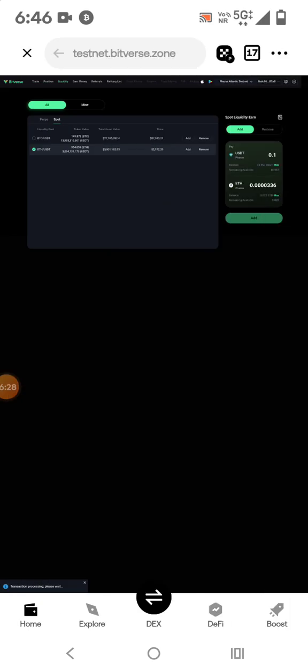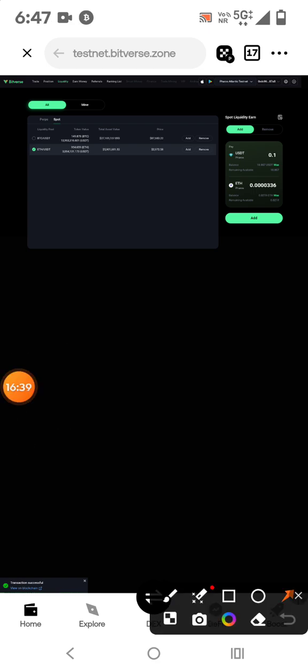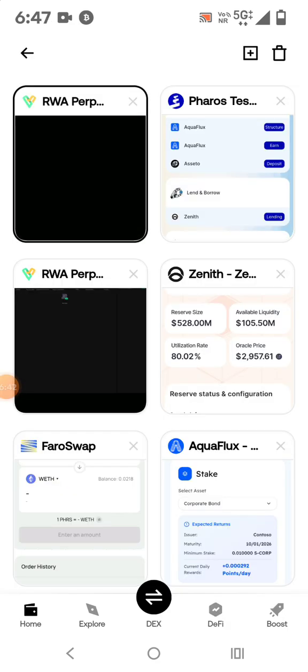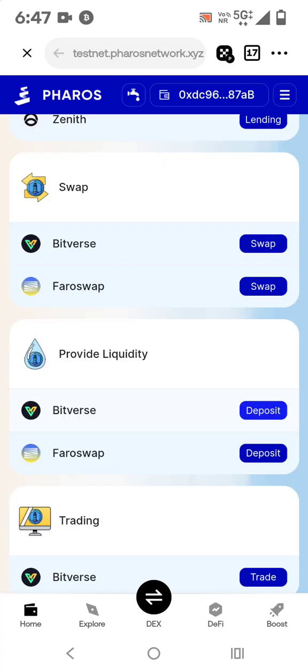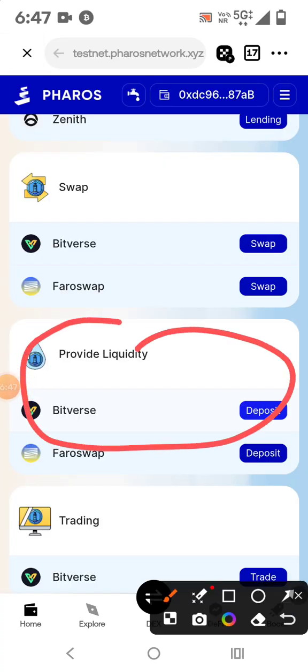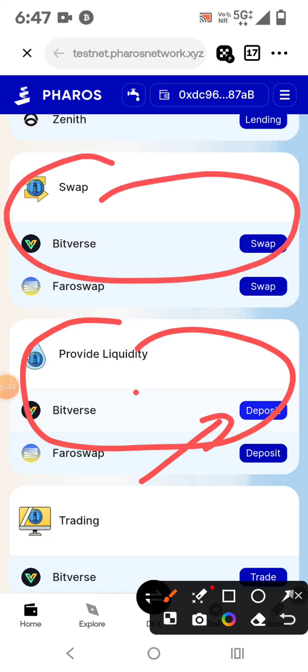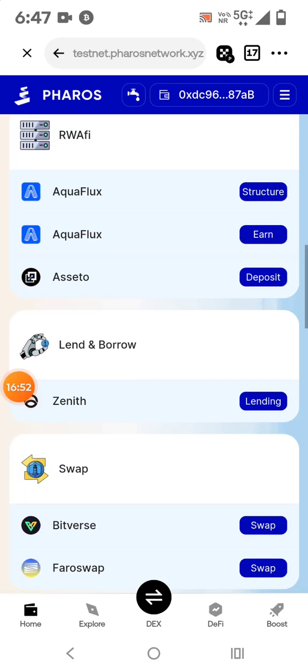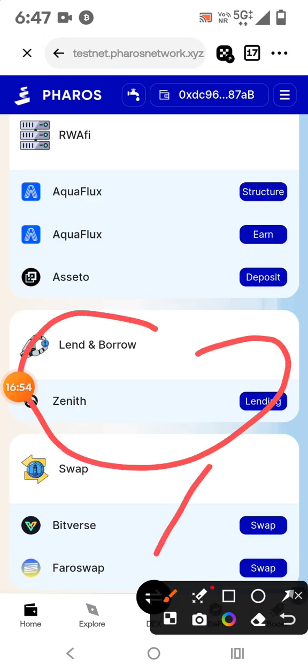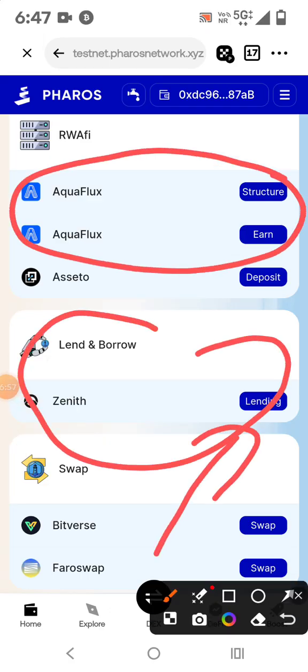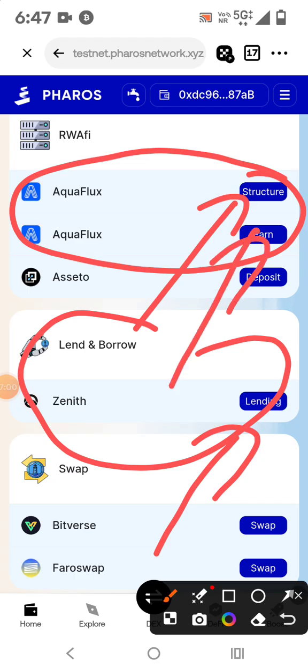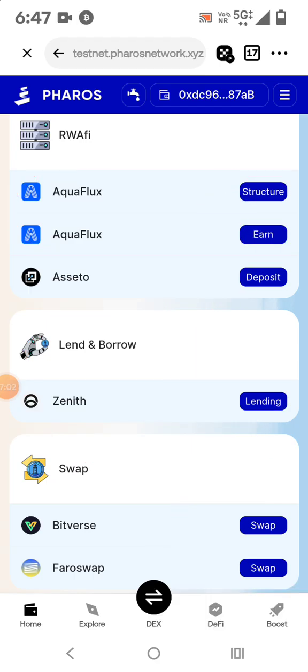So this is the process friend. Again I will show you, so you can understand it in a better way. तो आप यहाँ पे अच्छे से समझ पाओ इसको. And I am trying to make it a fast video, so you can see the transaction is successful now, right? So in this video friend I taught you everything: how to provide liquidity in Bitverse, how to swap in Bitverse, also how to lend and borrow in Zenith, and how to complete this RWFI in Aquaflux, right?